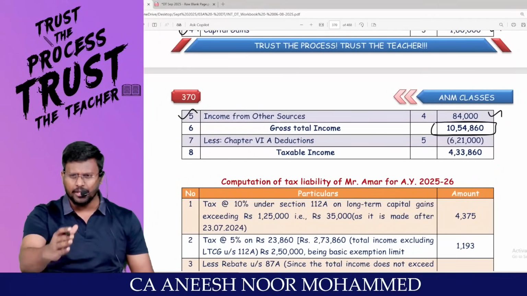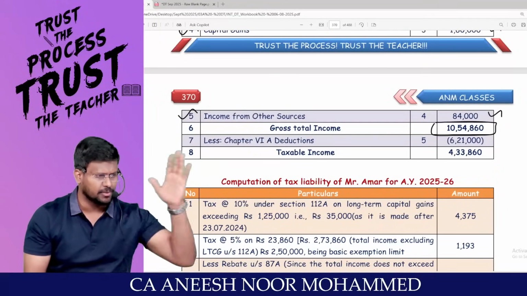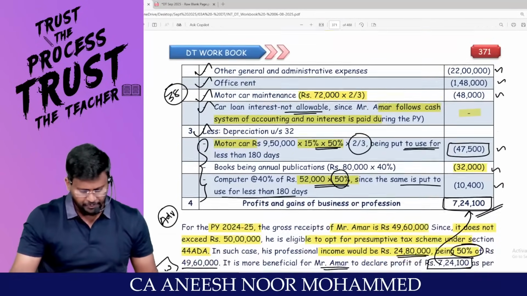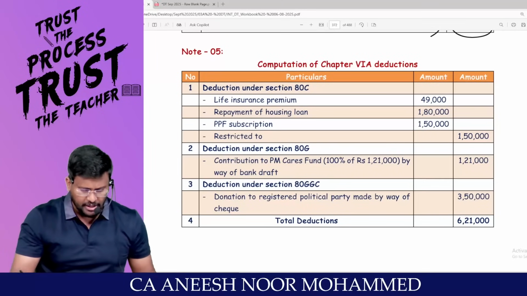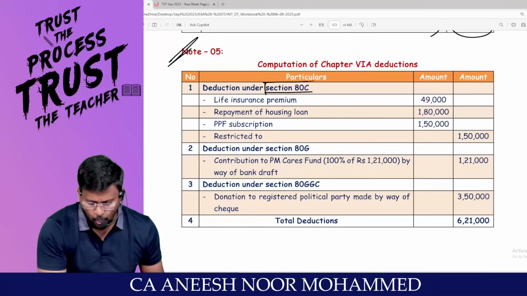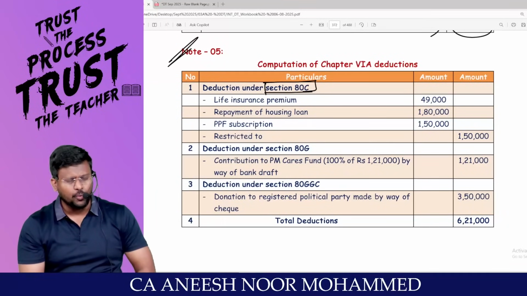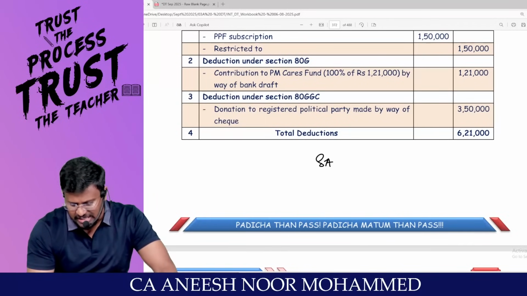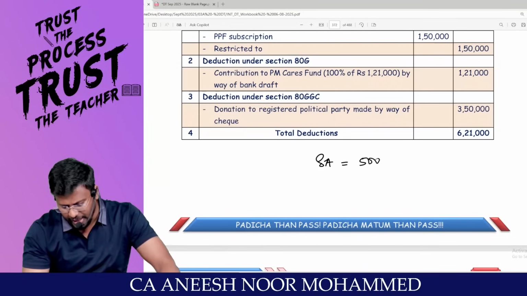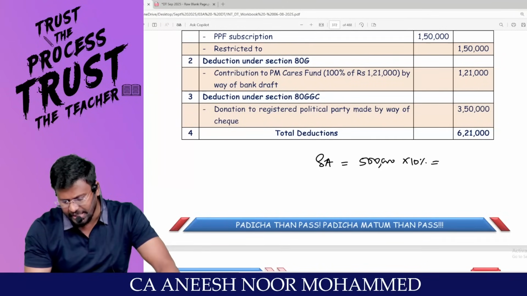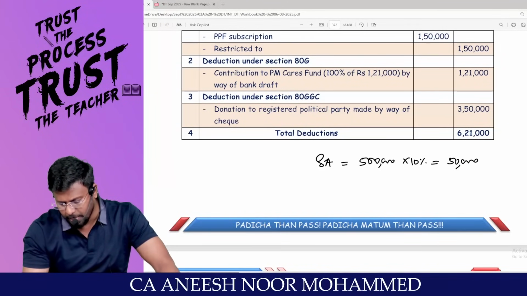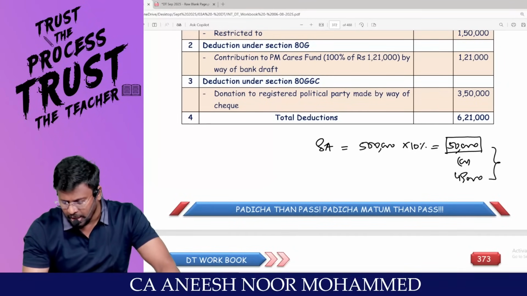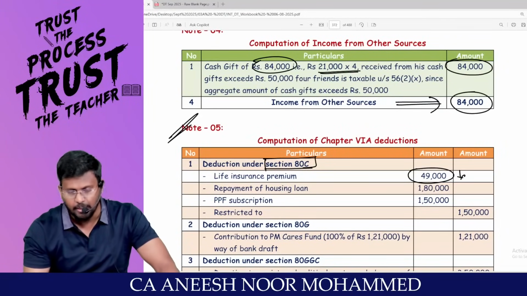Is Amar traveling through the default tax regime or optional tax regime? Hence, he is entitled to Chapter 6A deduction. Can I finalize Chapter 6A? I am coming to Chapter 6A. So many deductions are there. Deduction under 80C. Sir, if you are contributing to life insurance premium, let me ask you a question. What is the sum assured in that question? 5 lakh. The maximum deduction under 80C is 10%. So 5 lakh into 10% comes to 50,000, or amount really contributed is 49,000, whichever is lower, can we claim it as a deduction?